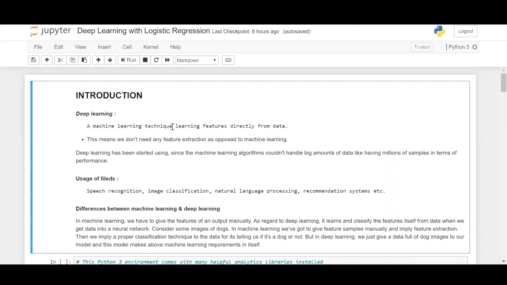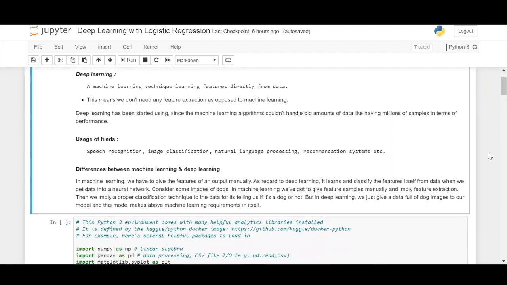Deep learning is nothing but a machine learning technique which learns features directly from data. This means that you do not require any feature extraction method, as opposed to the one in machine learning. Deep learning has been in use since machine learning algorithms cannot handle big amounts of data, and in terms of performance, it performs better than machine learning algorithms with massive amounts of data. The applications of deep learning are in the fields of speech recognition, image classification, text processing, and recommendation systems in websites like Flipkart or Amazon.